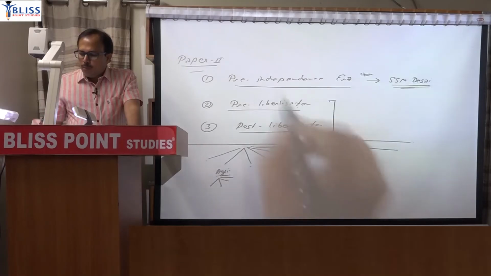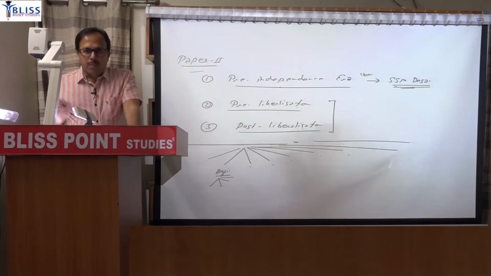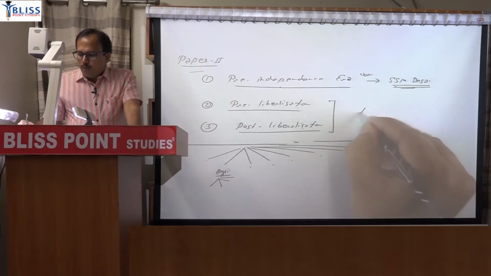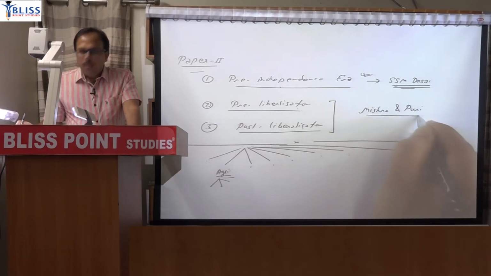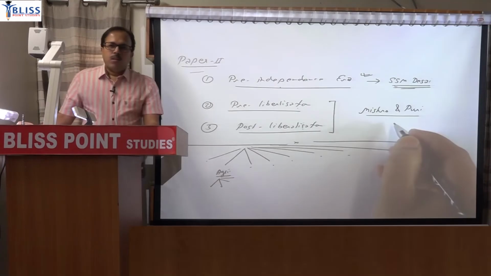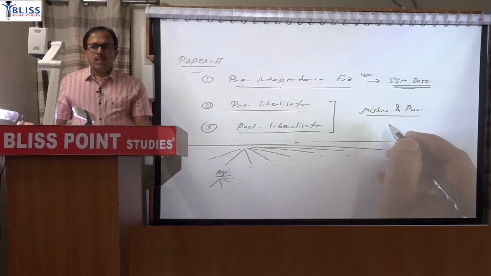The source for pre-independence is clear, but for after independence, that is pre-liberalization and post, if you want an easy book, you can refer to Mission Puri, Indian Economy. It will help to prepare answers for the majority of questions, the language is easy, and the points are given point-wise, so it will help you prepare.